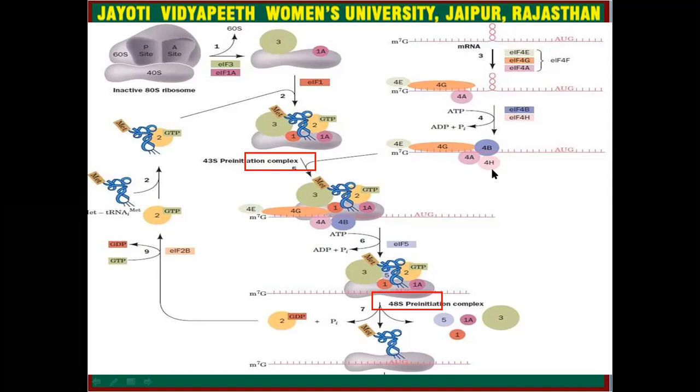Now this complex of messenger RNA with 4E, 4G, 4A, 4H and 4B factors will bind to the 43S pre-initiation complex, and this complex will further add eIF5 factor. This step is also energy dependent. ATP will hydrolyze, and now this complete complex is known as the 48S pre-initiation complex.